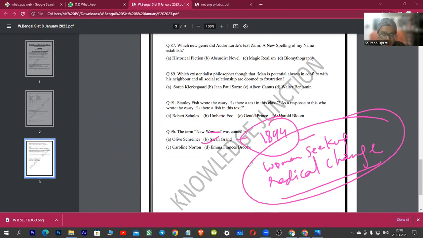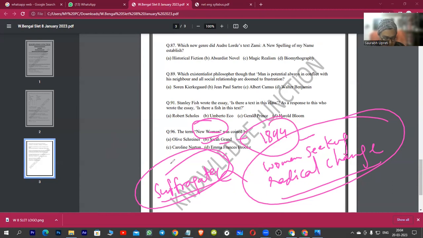And women writers at the same time were looking for, we know, the suffragette movement, which was related to voting rights for women, right? So all these movements were gaining currency in Britain during that time, and keeping that in mind, Sarah Grand is considered a very important writer in launching that kind of radical feminism in the late 19th century.